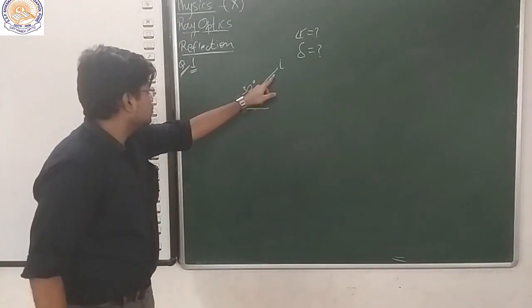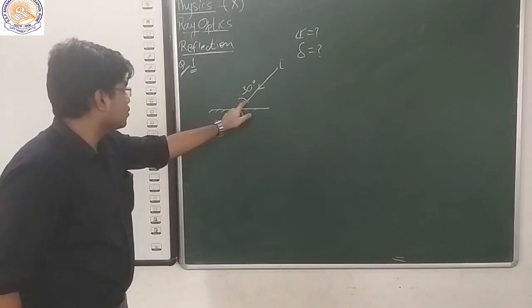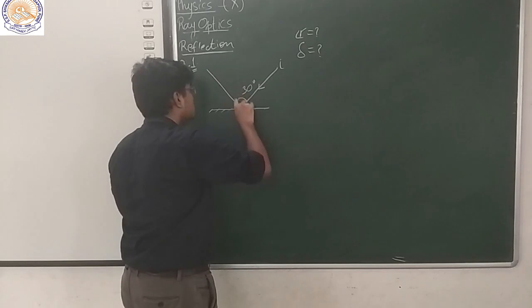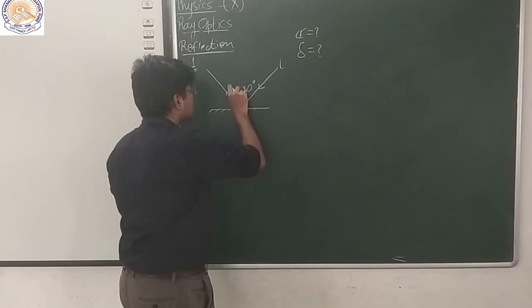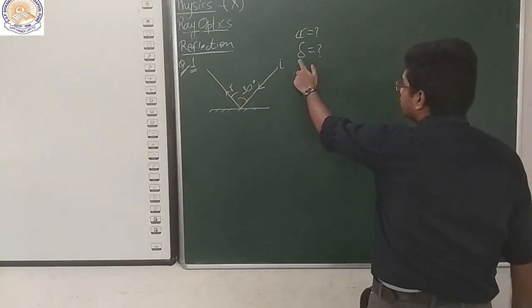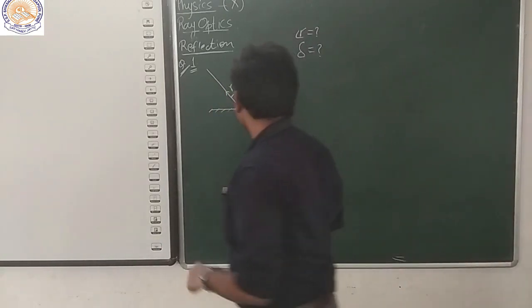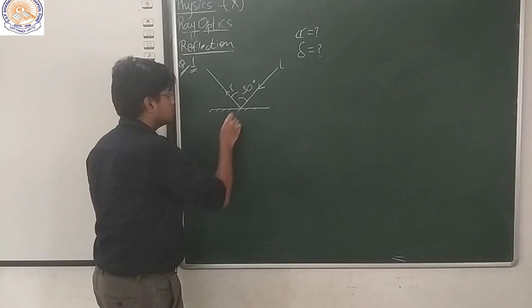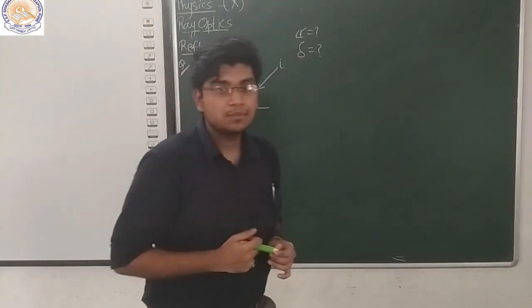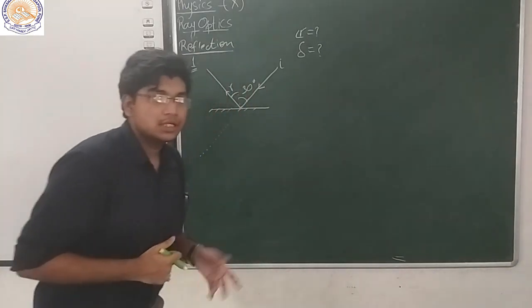Now, this is the angle of incidence, then the angle of reflection would be this. So you have to find this angle of reflection and delta. So try it. Pause the video. Try it.